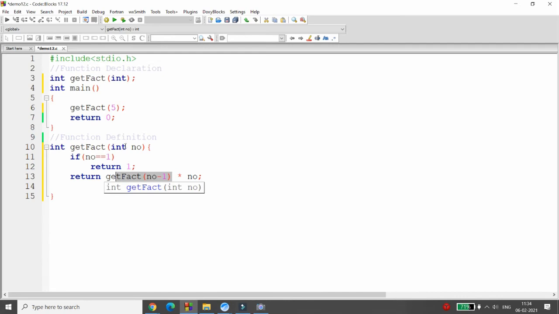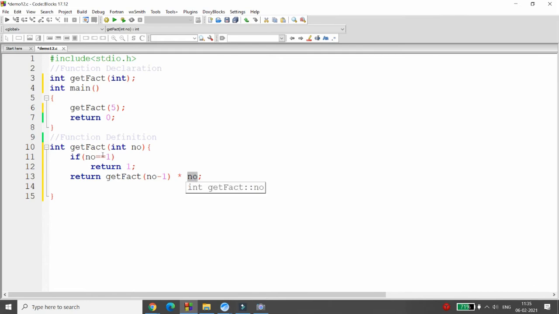So 4 will be passed, so multiply by 4 will be in the stack and 3 will be passed. After this, 2 will be passed and multiply by 3 in the stack. After this, the value that is 2 over here, is 2 equal to 1? No. Then 2 minus 1, that is 1, will be passed over here and multiply by 2 will be in your stack.